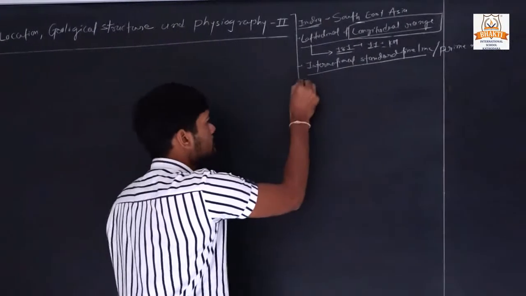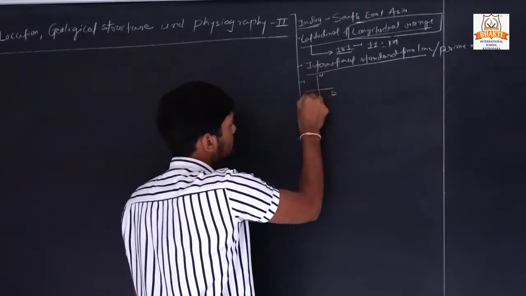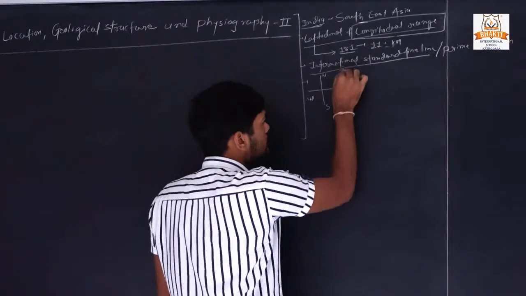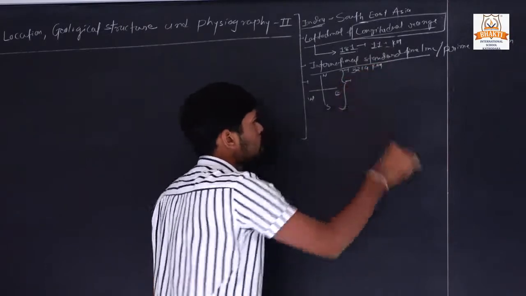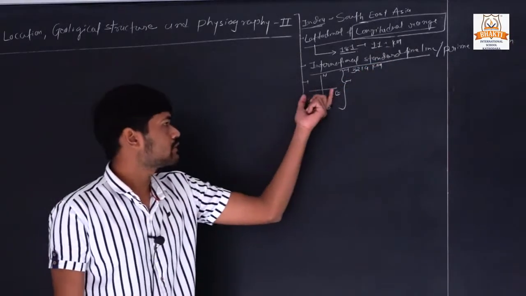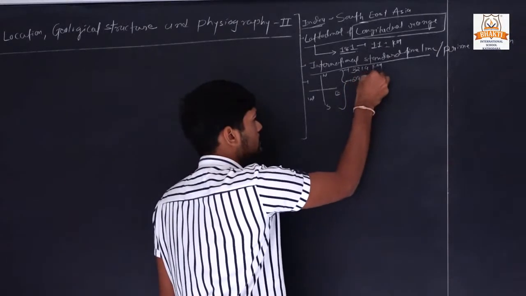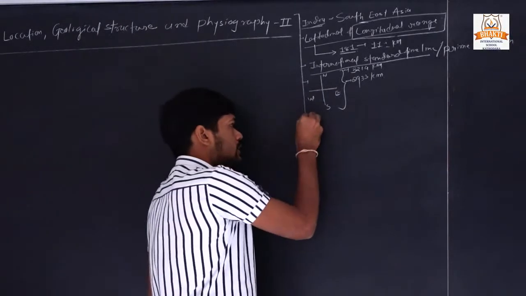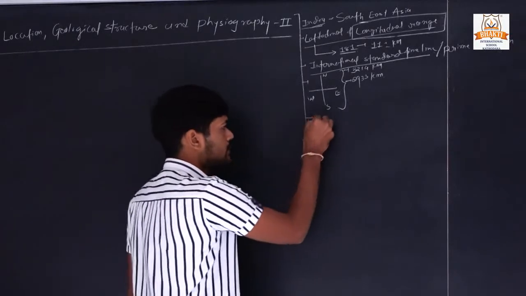Then after, the north-south and east-west length. What is India's north-south length? It is 3241 kilometers. And what is India's east-west range? It is 2933 kilometers.